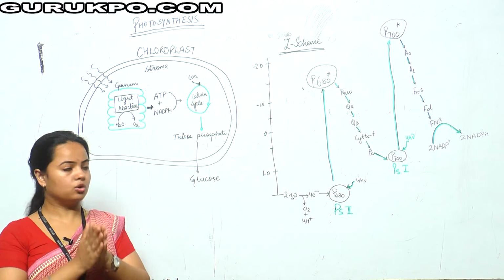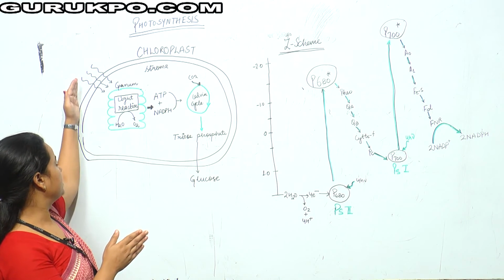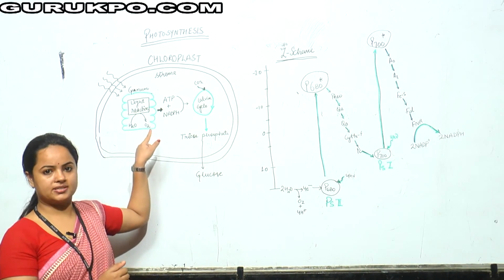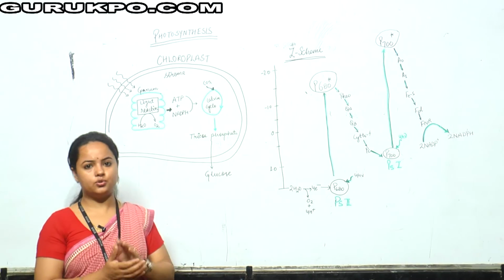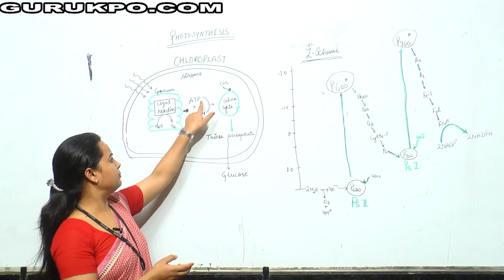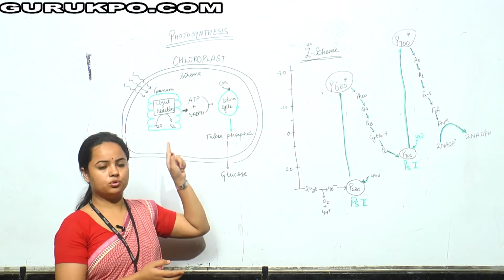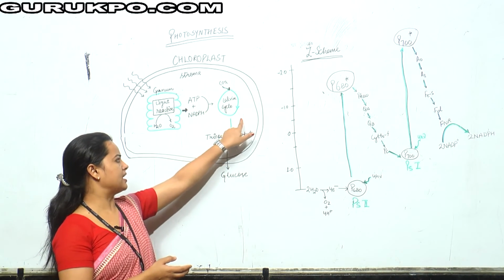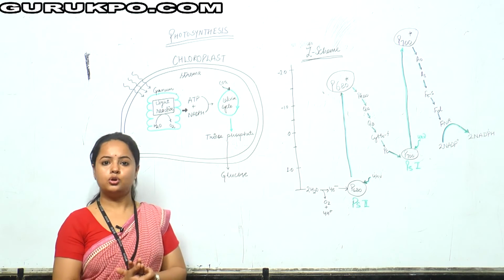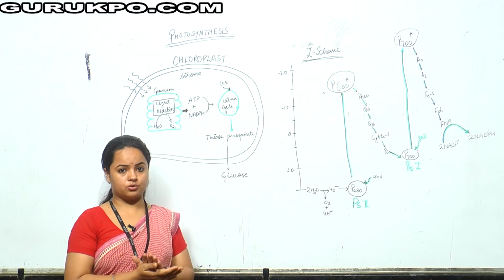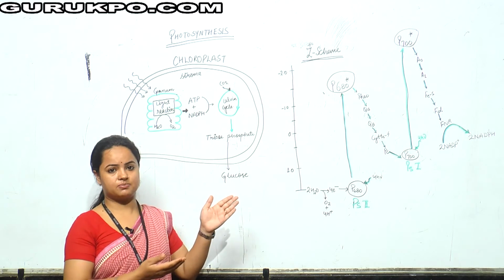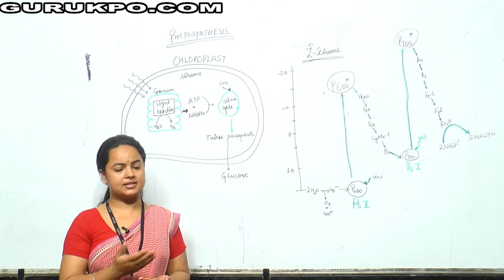In the chloroplast, whenever light comes, it is captured by the grana and water is split into oxygen, which will generate reducing power, known as ATP and NADPH. Later, the ATP and NADPH, with the help of CO2 through the Calvin cycle, are first converted into triose phosphate and later converted into glucose. So the transfer of electrons from the ground state to the higher state and how this all takes place, we are going to discuss over here.